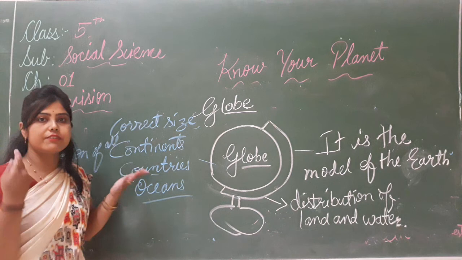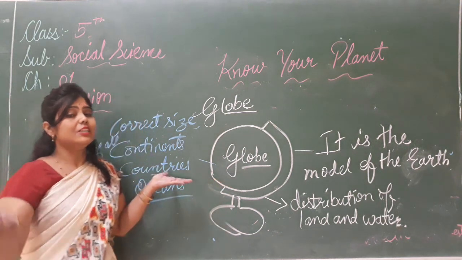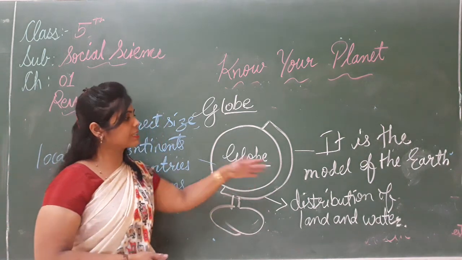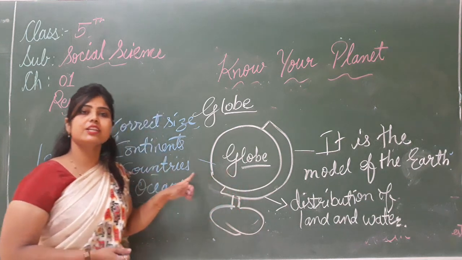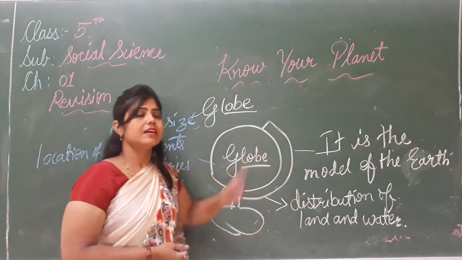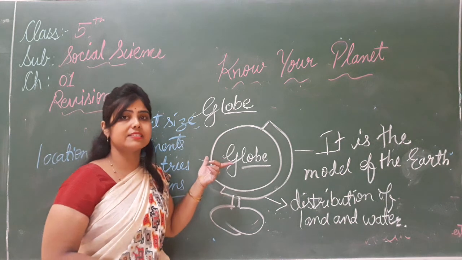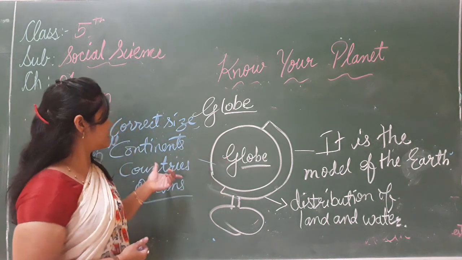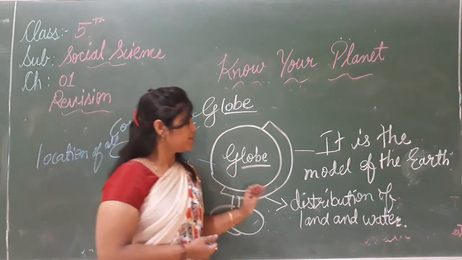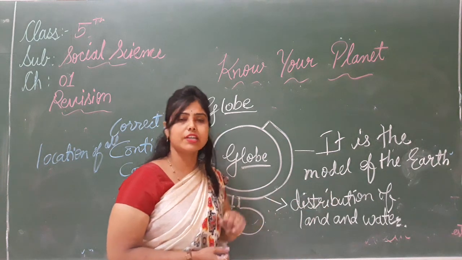So what are the advantages? First, our earth is very big. It is not possible to see the entire earth at a time. So we need to make a model that is called the globe. The globe is the model of the earth. And what are the advantages? We can see the correct size and correct location of continents, countries and oceans. And the second one is it also shows the distribution of land and water.